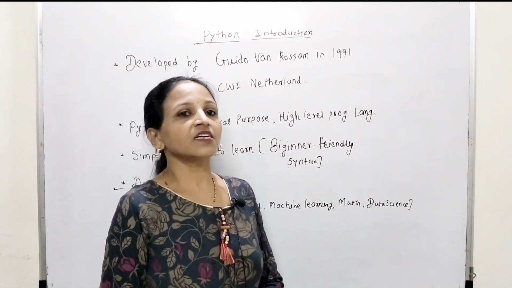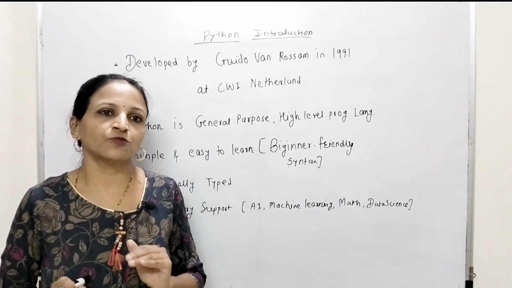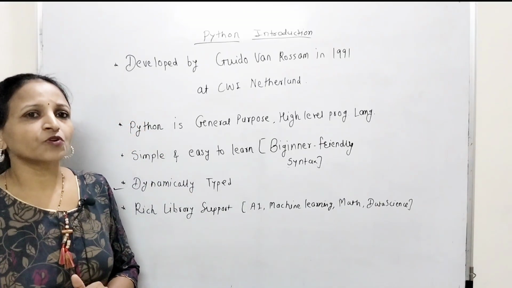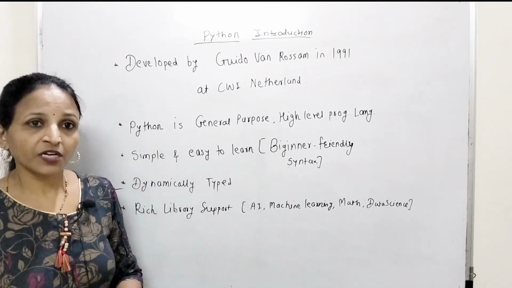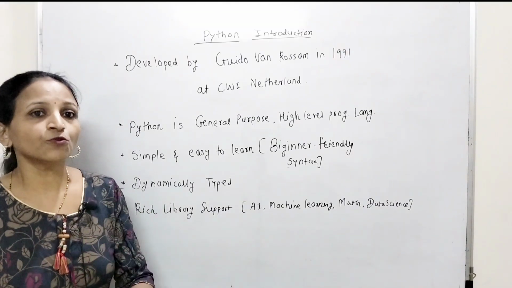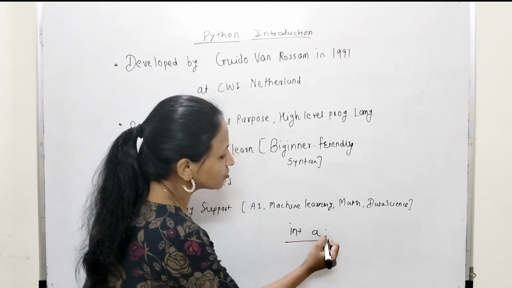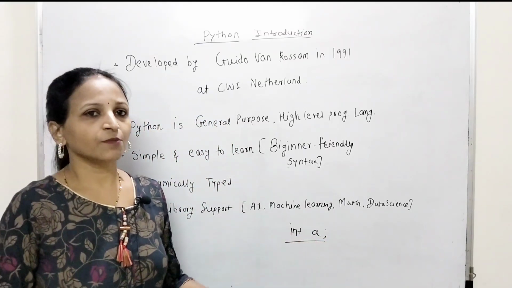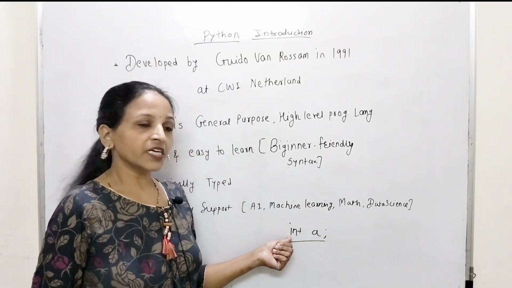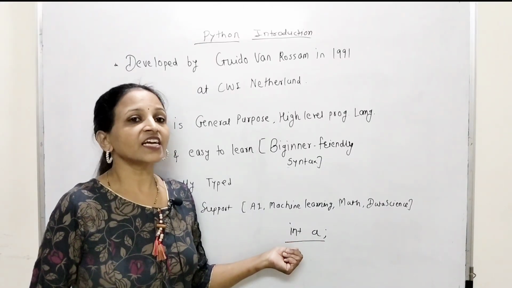See, in the case of statically typed languages, whatever you are using should be declared first, then only you can use it. Suppose you want to store an integer value, a whole number, in a program in C, C++ or Java, then you have to declare that variable like int a in this way. Here a is not compulsory, you can give any name to that variable, but int means int is representing that a is a variable and its data type is int.